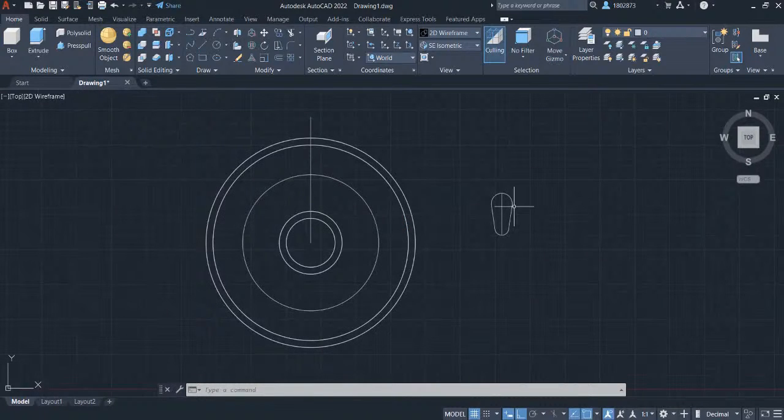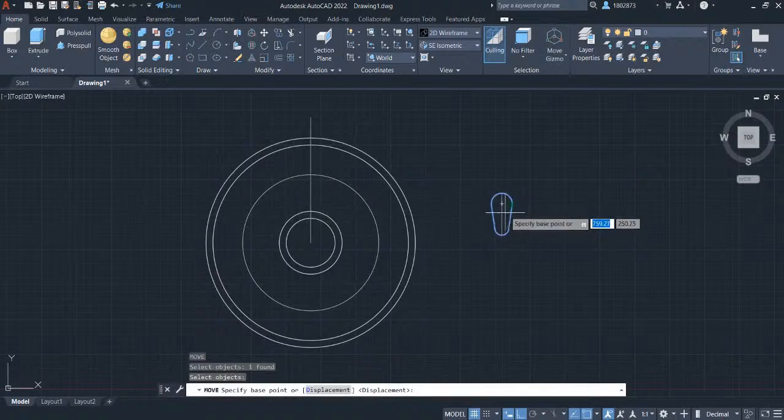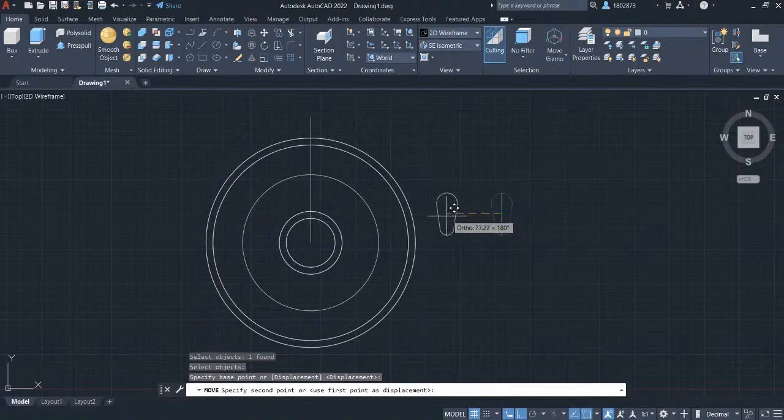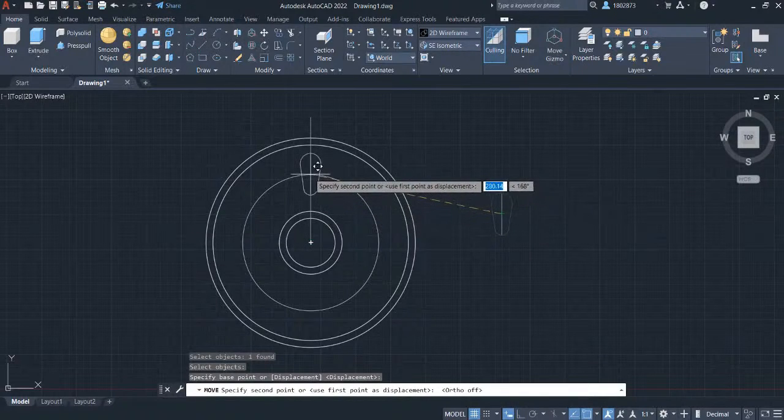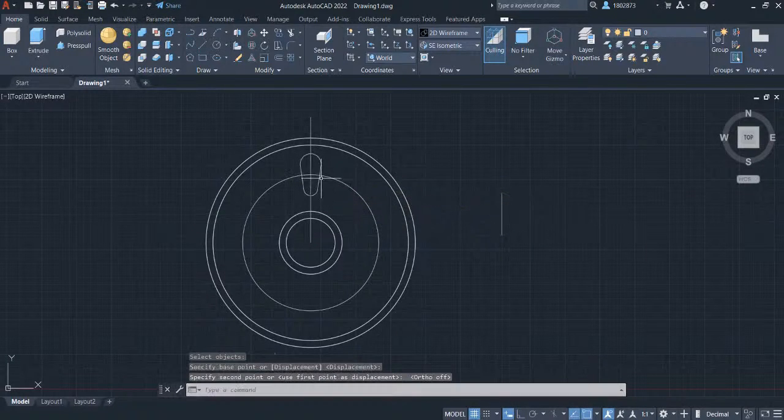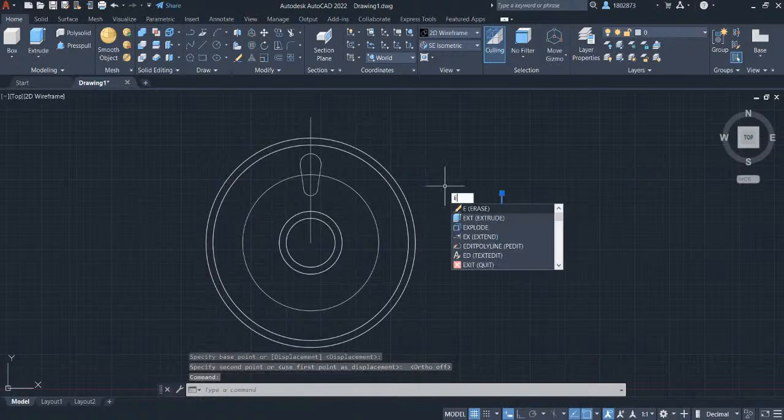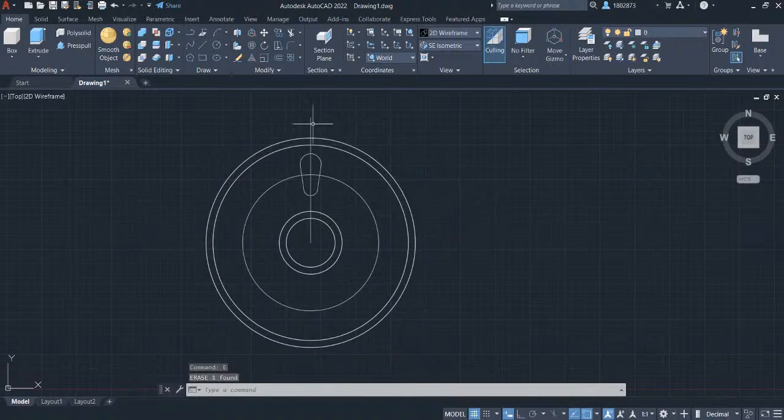We're gonna move this part in these circles and guideline. By typing in M for move, select the object and press enter. Select this midpoint. Press F8 to disable ortho mode. And left click to this intersection point. Let's erase this line. Select the line, press E and press enter. Also this line. And this circle.